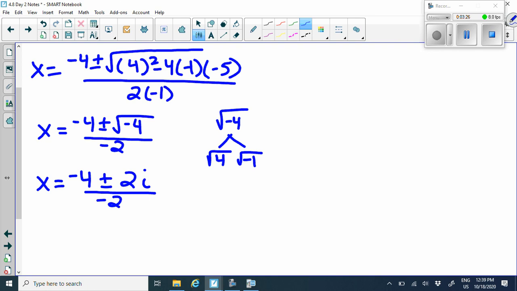Now we need to make sure we write our answer, because this is a complex solution, in standard form.